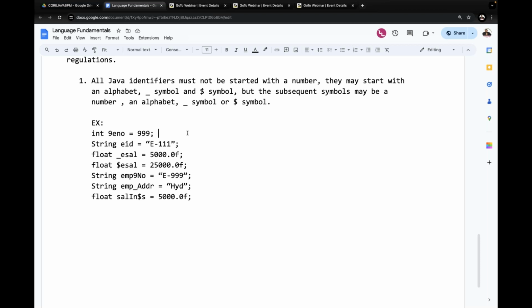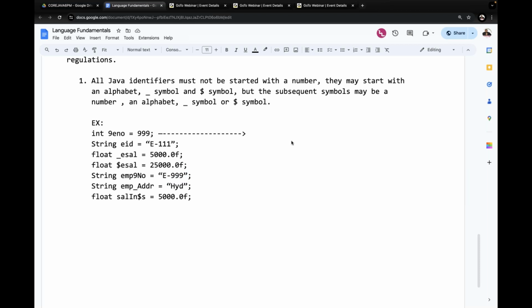Now tell me, int 9eno is equal to 999, valid or invalid? Please read out this statement here. All Java identifiers must not be started with a number, but this identifier is started with what? A number. Am I right or not? Here 9 is a number or not? Started with a number. Don't think in the form of values here. Values are different. Now I'm talking about these names only. Names, rules and regulations only I'm providing. I'm not thinking about these values. Observe carefully.